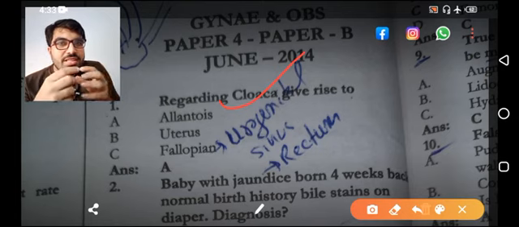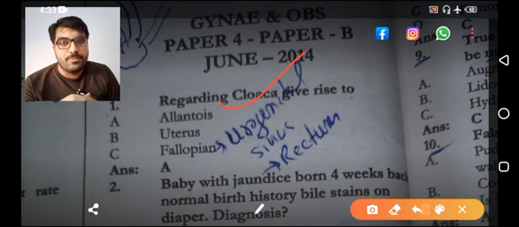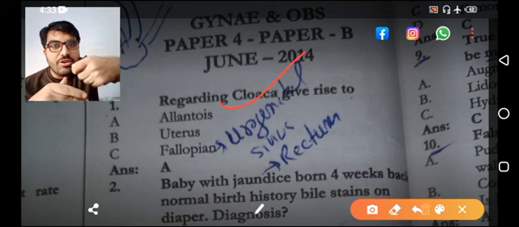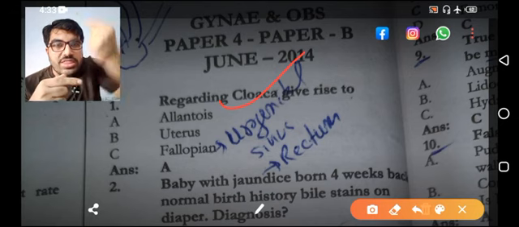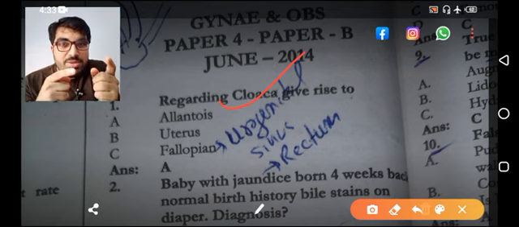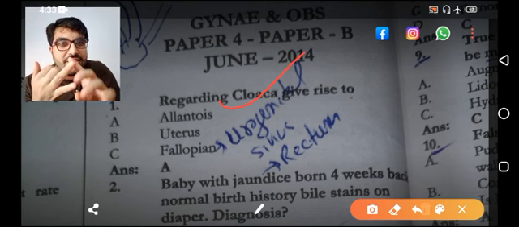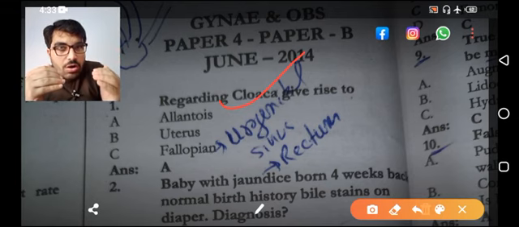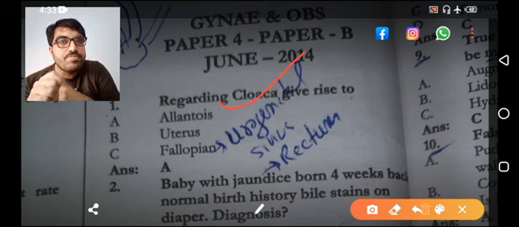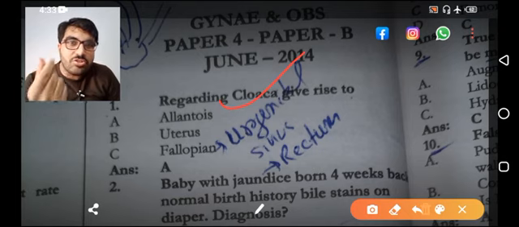But the cloaca is associated with the allantois. Allantois originates from it. It has communication with the cloaca. So allantois may be the right option, but you have to open your mind. The cloaca gave rise to the urogenital sinus and the rectum. The urogenital sinus then gave rise to the lower 2/3 of the vagina and urethra in females, and the allantois has got relation to it.